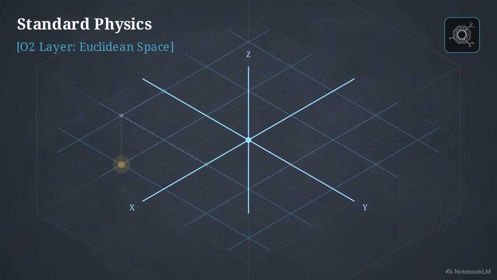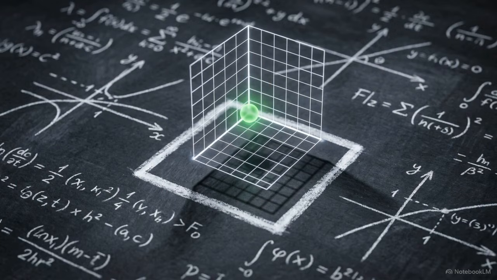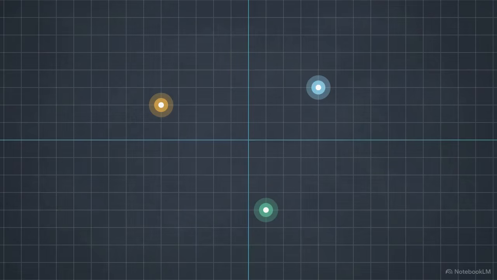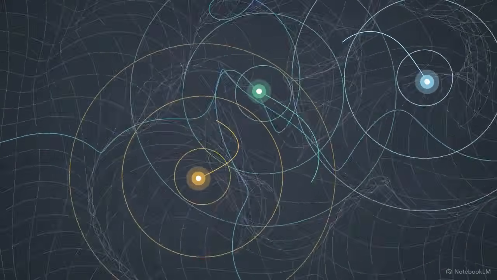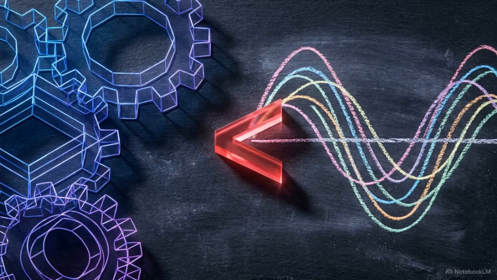Standard physics operates using Euclidean trajectory tracking and real number algebra. These mathematical tools were designed to describe isolated objects and linear forces. They fail when applied to domains governed by deeply coupled, nonlinear phase feedback. Classical chaos and arbitrary quantum parameters both stem from treating physics as Euclidean object mechanics rather than transductive phase geometry.